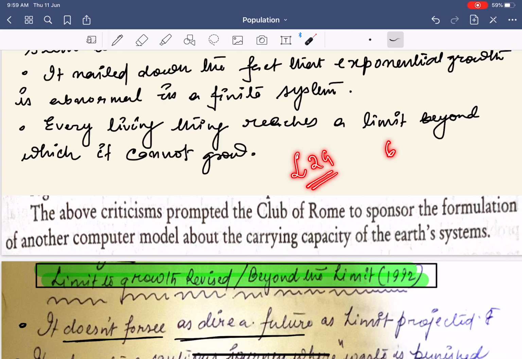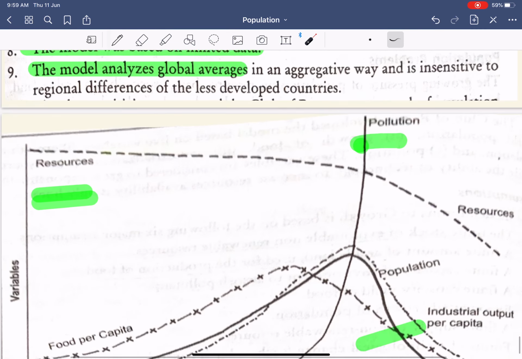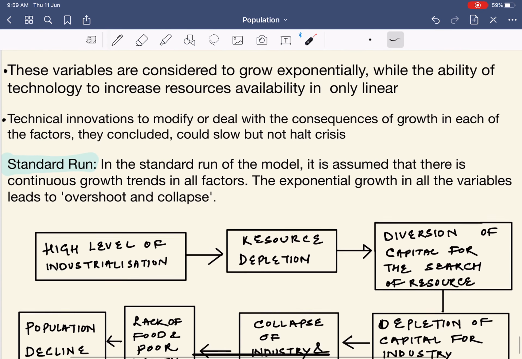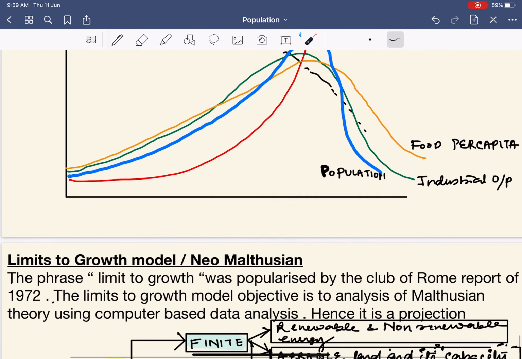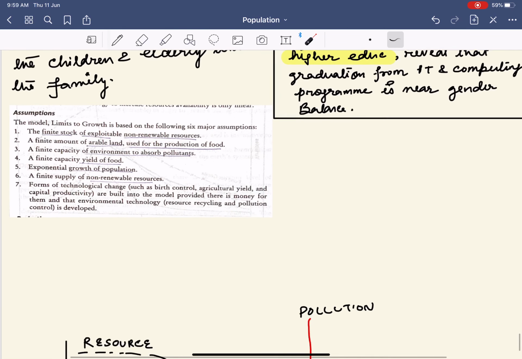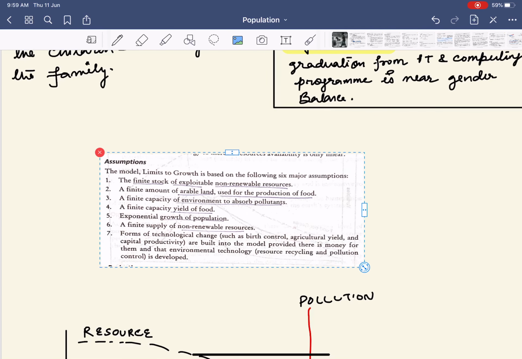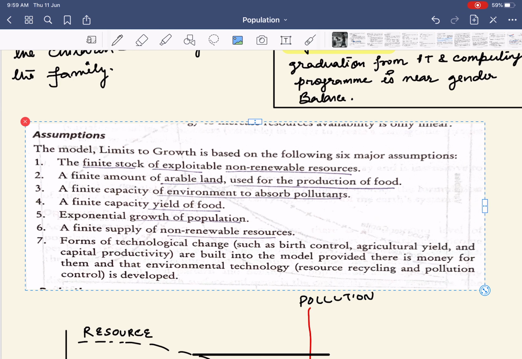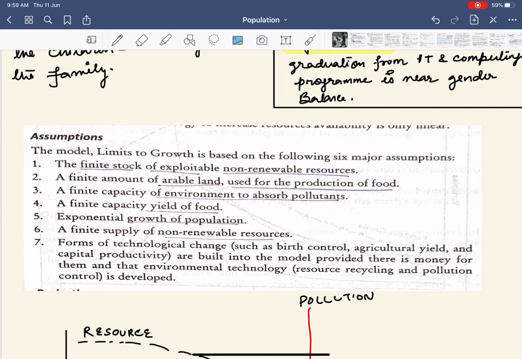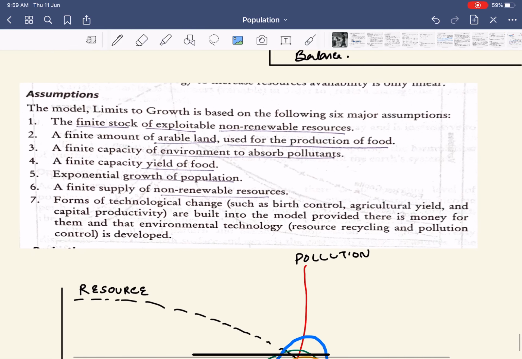But consider this as a 60 markers question. Then I would like you to not only write the limits to growth, but also limits to growth revised and beyond the limits. As well, the assumption part I have written over here. You can pause the video and write the assumption part in case it is a 60 markers question, without drawing the diagram.